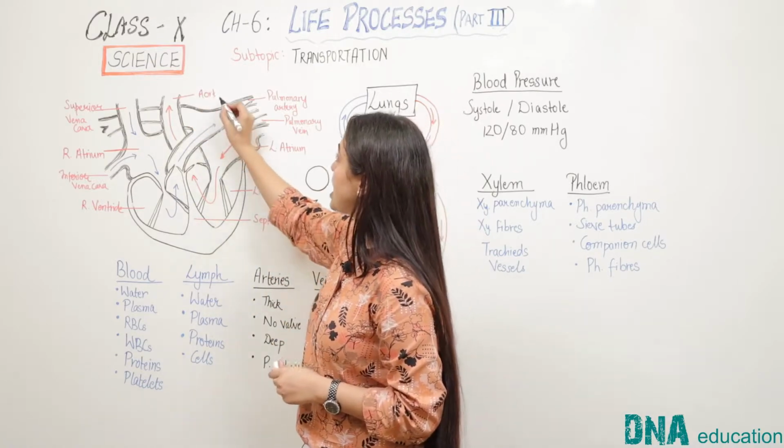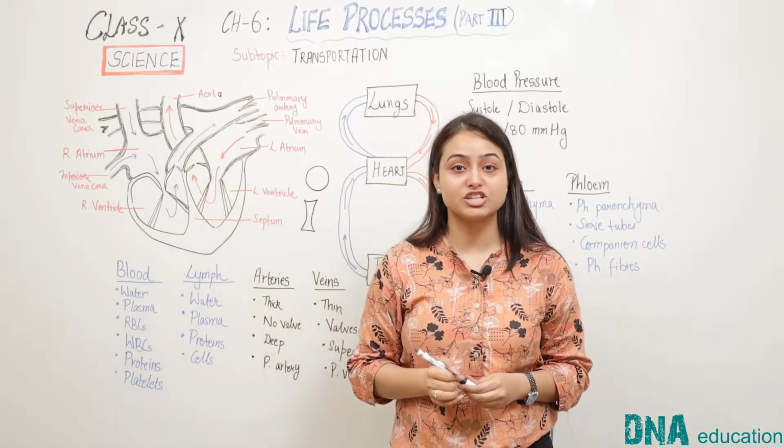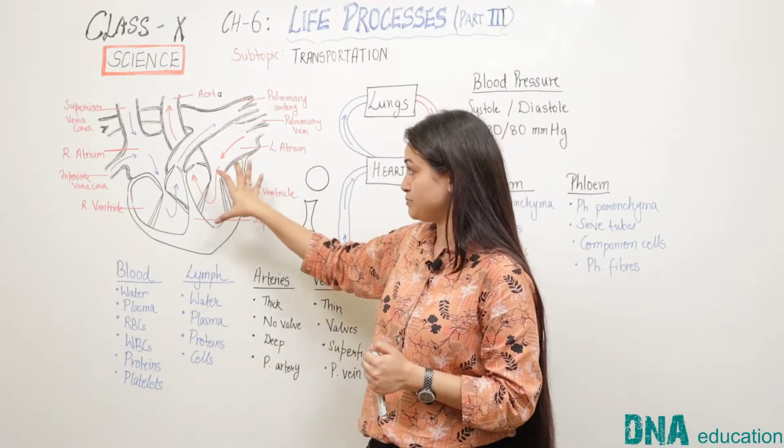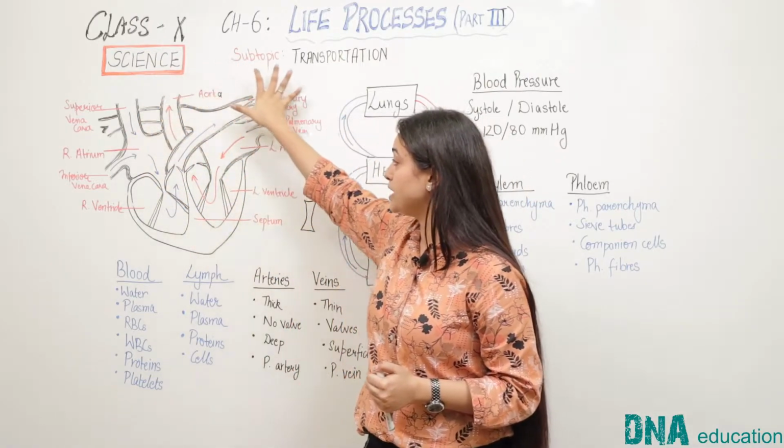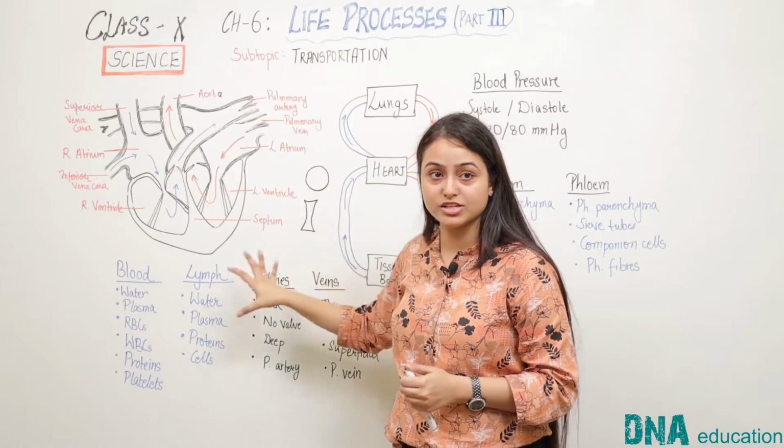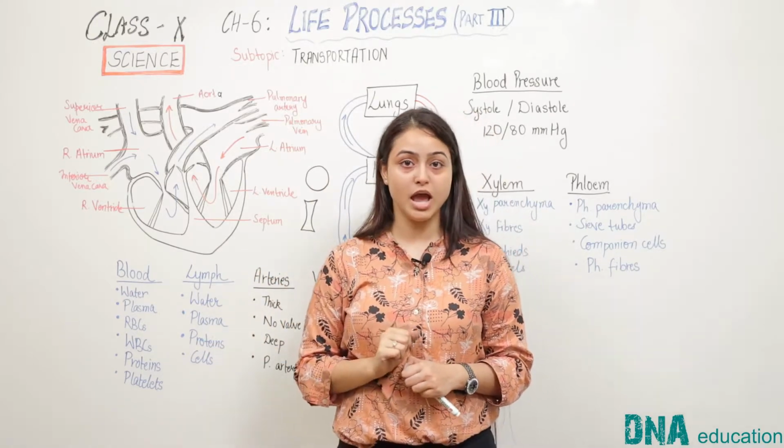Aorta is the largest artery. Aorta is the largest artery of the human body. Through the aorta, the blood gets distributed into several arteries and then transported to various body parts.